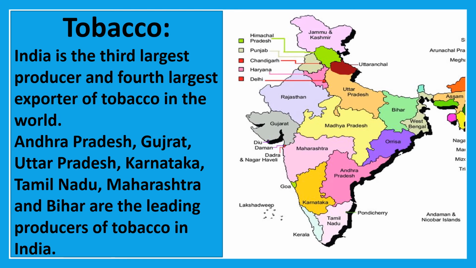India is the third largest producer and the fourth largest exporter of tobacco in the world. Andhra Pradesh, Gujarat, Uttar Pradesh, Maharashtra, Bihar are the leading producers of tobacco in India.